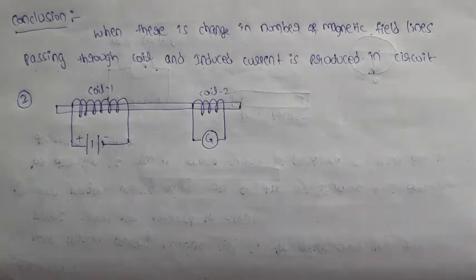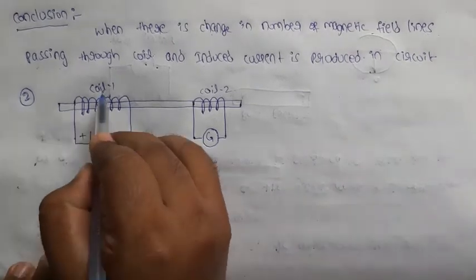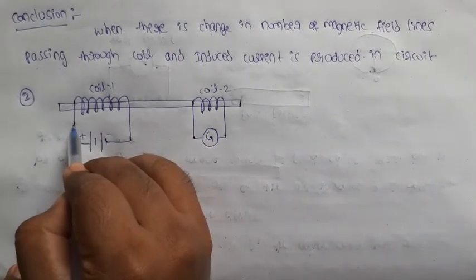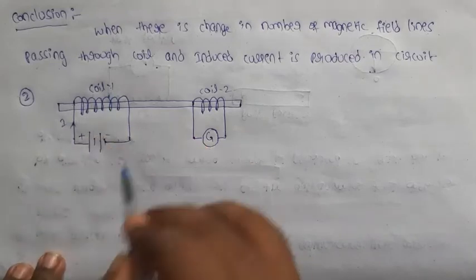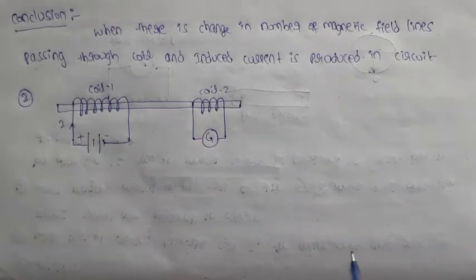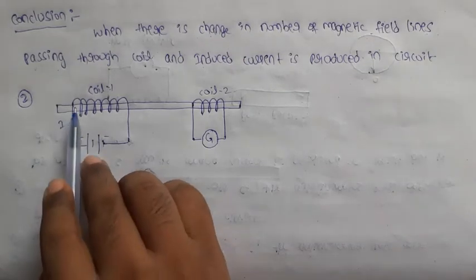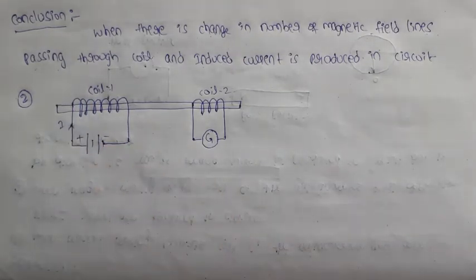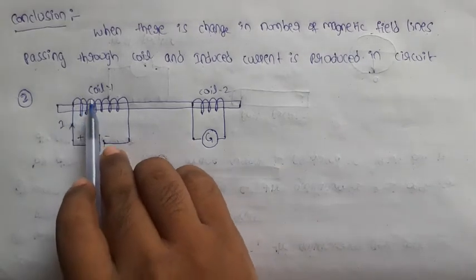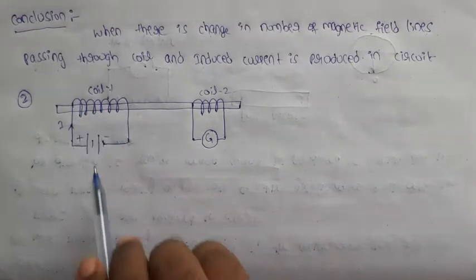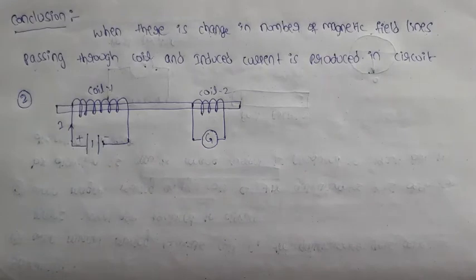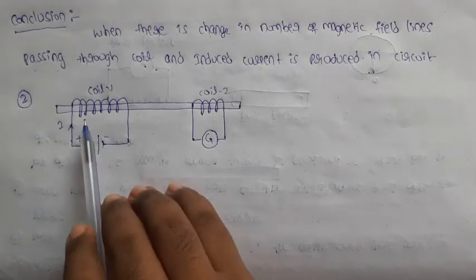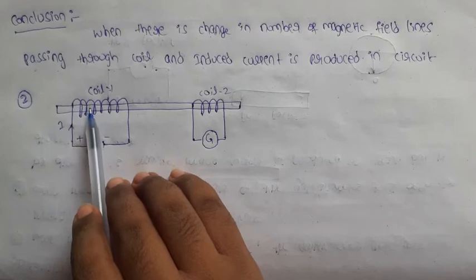When you switch on the circuit, what happened? In coil C1, some current I is flowing. According to Oersted's experiment, when some current is flowing in a coil, a magnetic field is developed around it. So when current is carried in coil 1, a magnetic field is developed in coil 1.